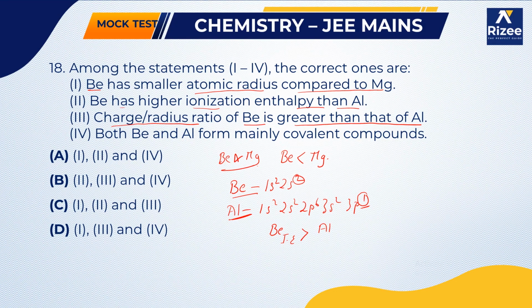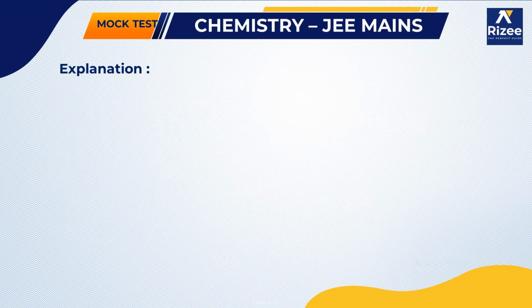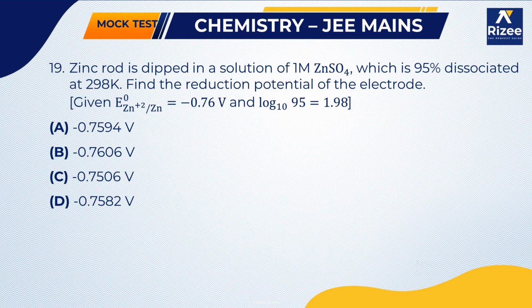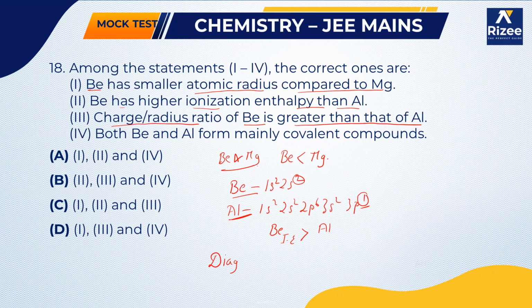No, because of the diagonal relationship present between beryllium and aluminium, the charge by radius ratio of beryllium will be the same as that of aluminium.